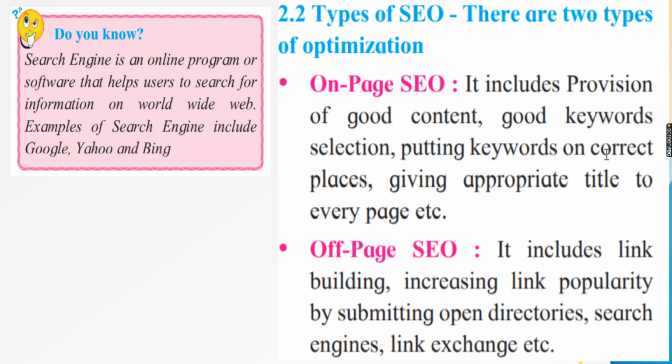But that does not mean in the title tag you have some different keyword. For example, there are people who want to add a lot of varieties of keywords. So they add 2 or 3 different keywords in the title tag and 2 or 3 different keywords in the meta, and so there is no consistency. The keywords which are used in the title tag should be exactly matching with the keyword in the meta tag, as well as in the body tag. That is what it means. Putting keywords in correct places, giving an appropriate title to every page.